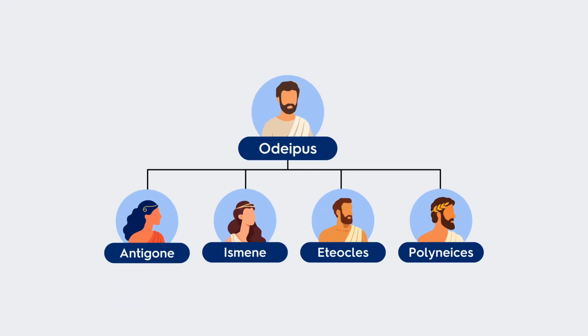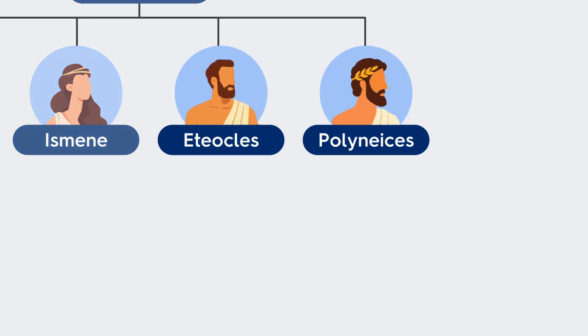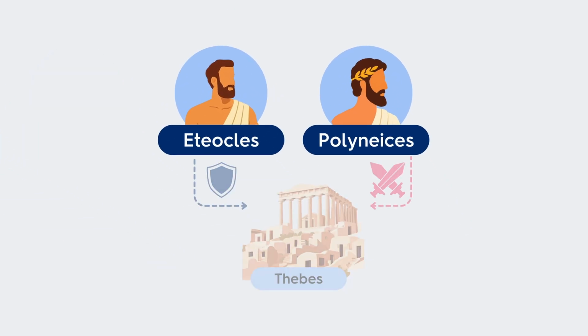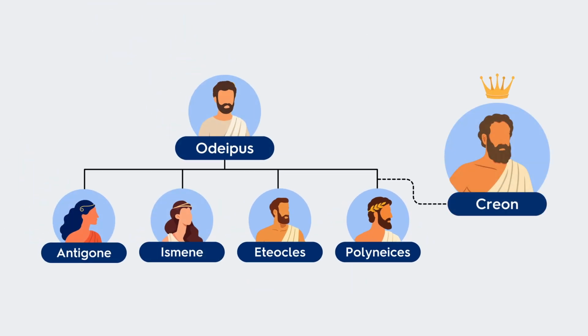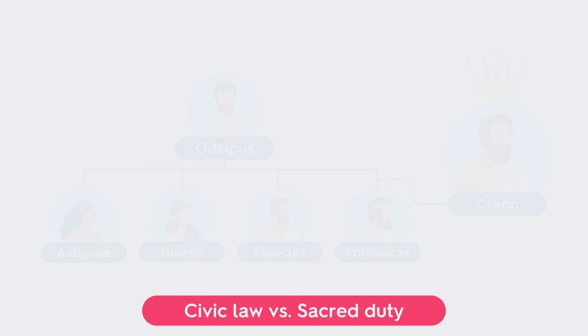The story begins after a civil war in Thebes. Antigone's brothers, Eteocles and Polynices, fought on opposite sides. After the war, Creon becomes king. He honors Eteocles with burial, but forbids burial for Polynices. That decision creates the central conflict: civic law versus sacred duty.